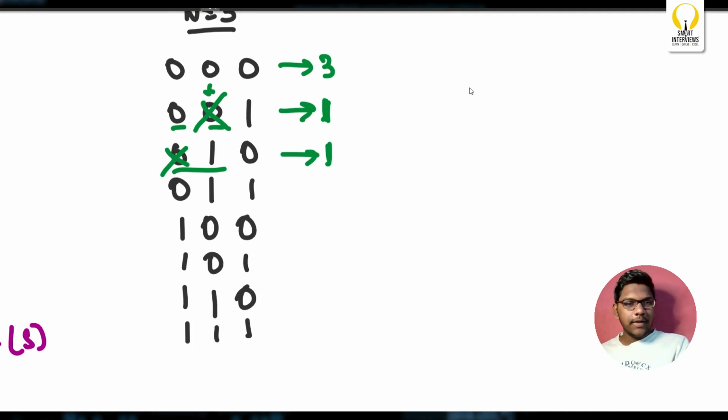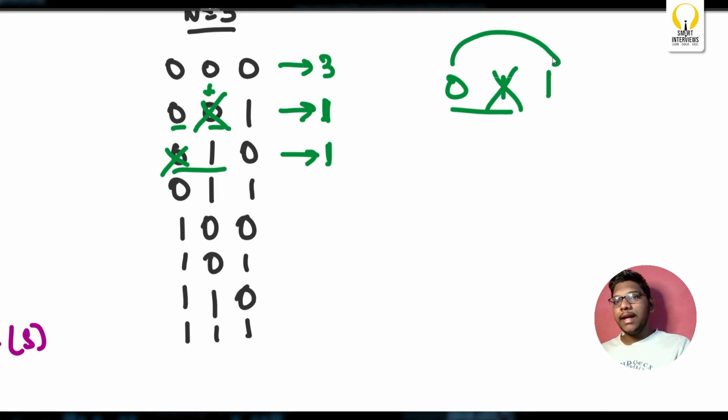Now we'll simply consider the next one as well, 0 1 1. Again from here, now just tell me which character I have to delete from these two. Is it 0 or is it 1? It is 1 for sure. Only then I'll get two distinct characters. In that case, I can now delete either 0 or 1. You have to consider it that way. So in that case, I'll again get 1.